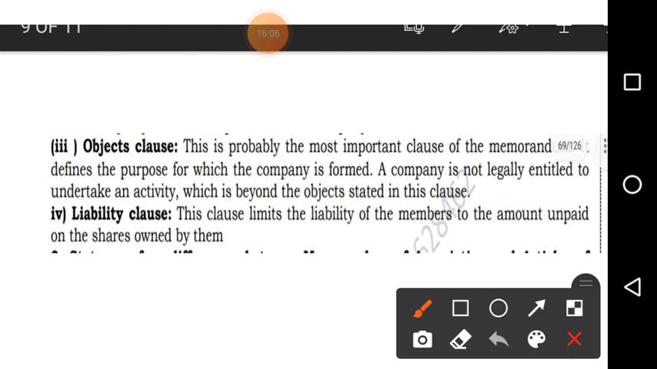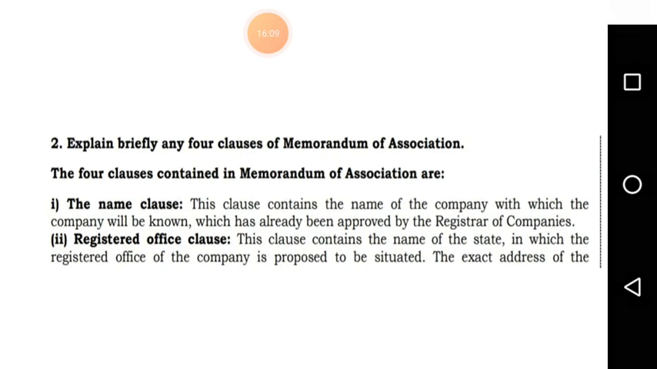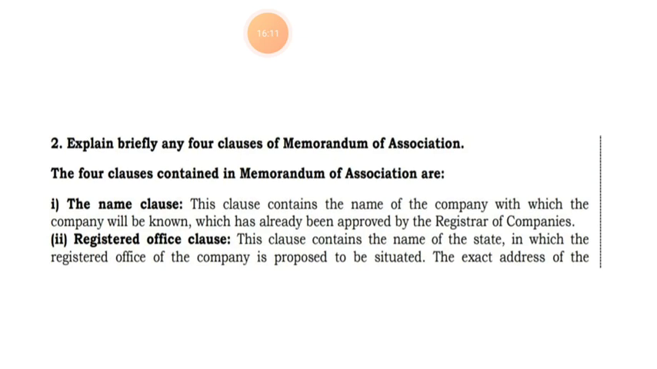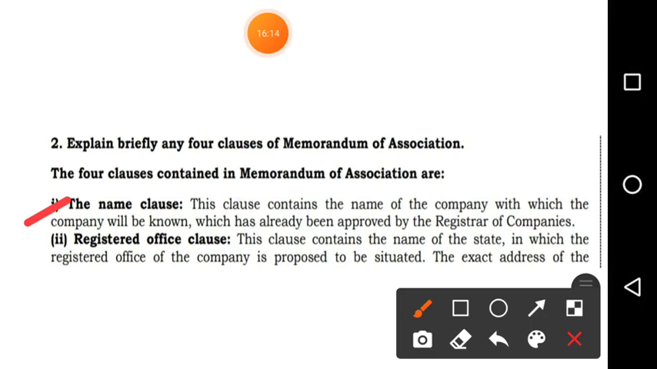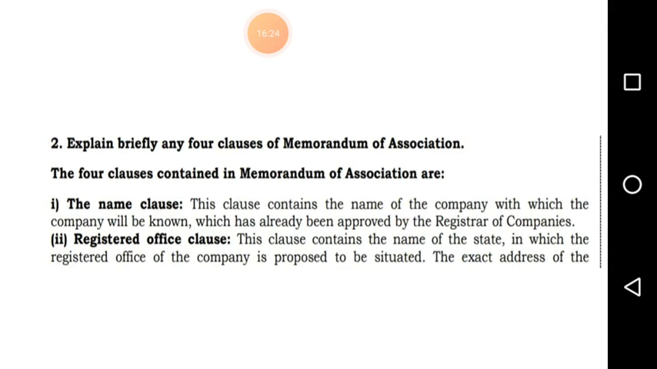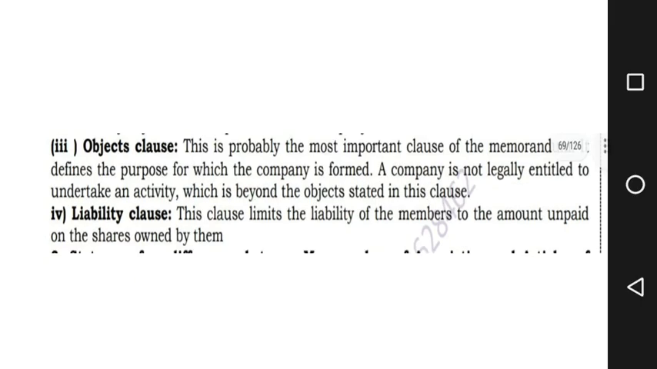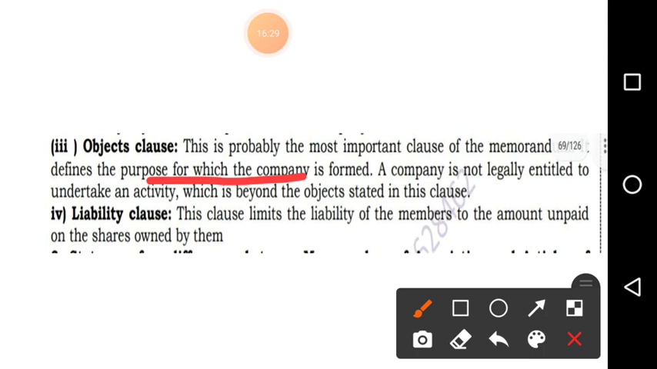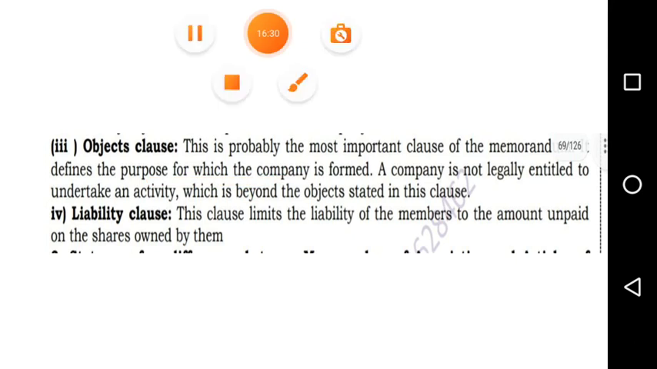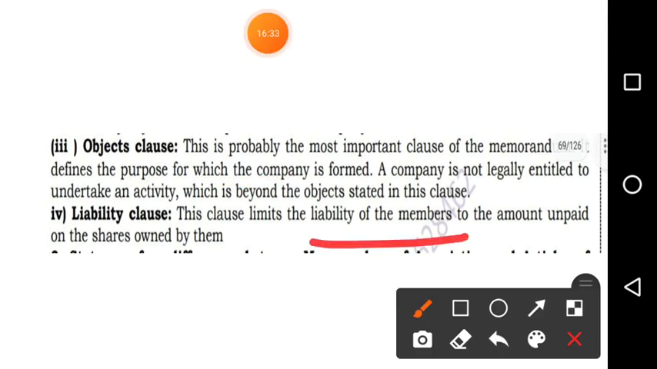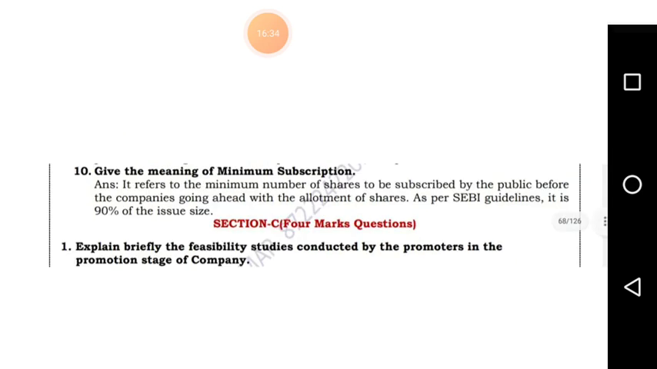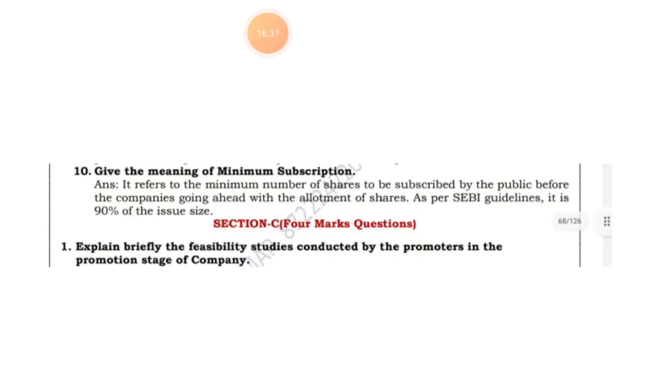That is liability clause. So what did we see now? 4 marks again. 4 clauses of memorandum of association. First one is name clause, that is name of the company. Registered office clause, that is name of the state where registration was done. Third, object clause, that is a purpose for which the company is started. Last one, liability clause, that is liability of the member will be written.